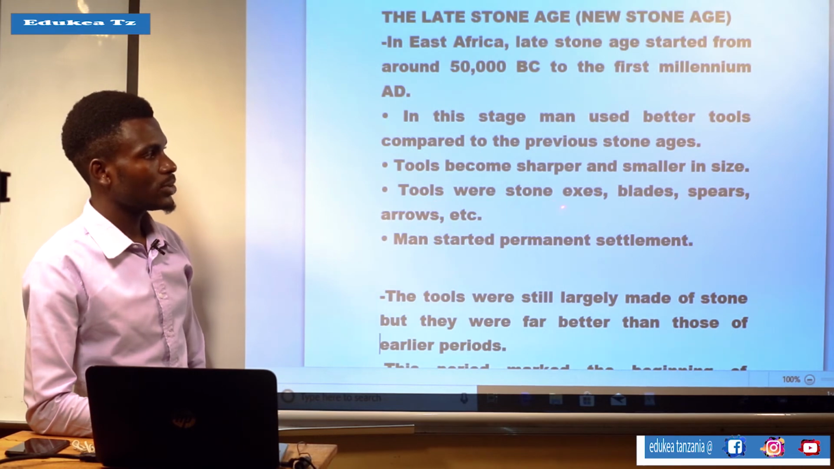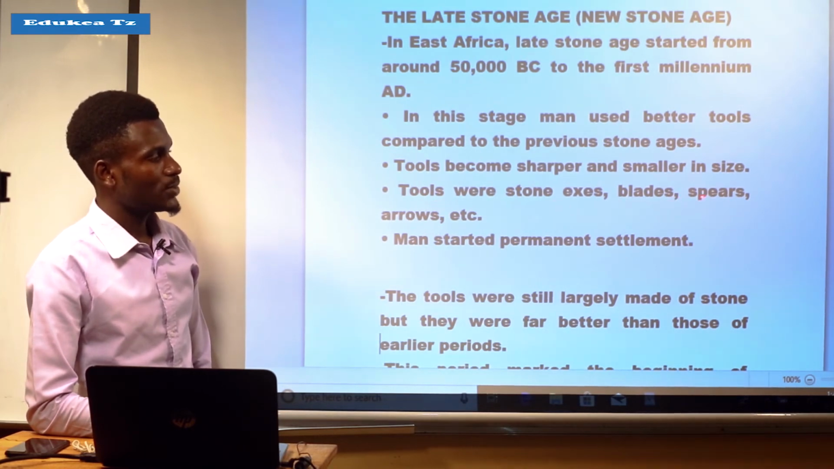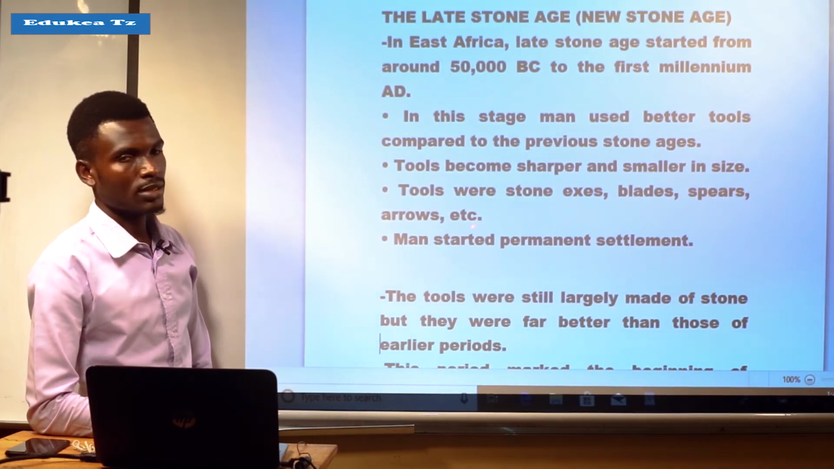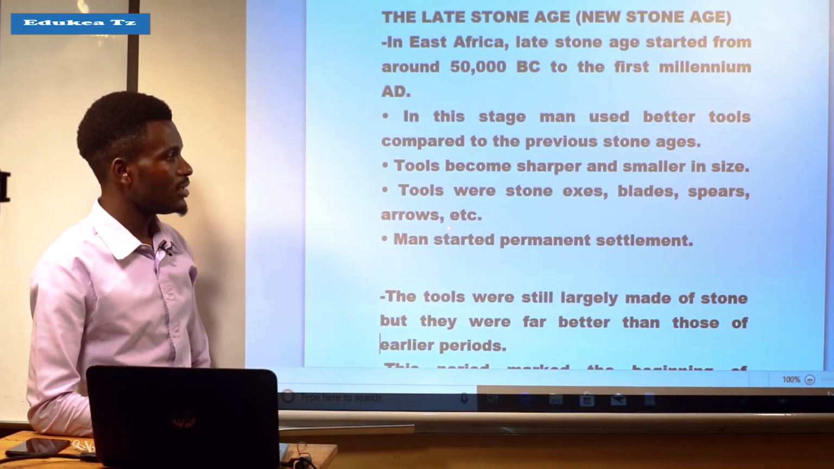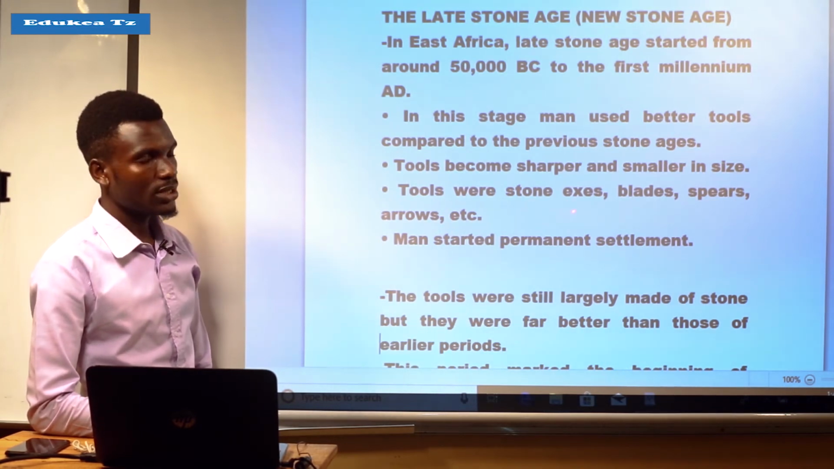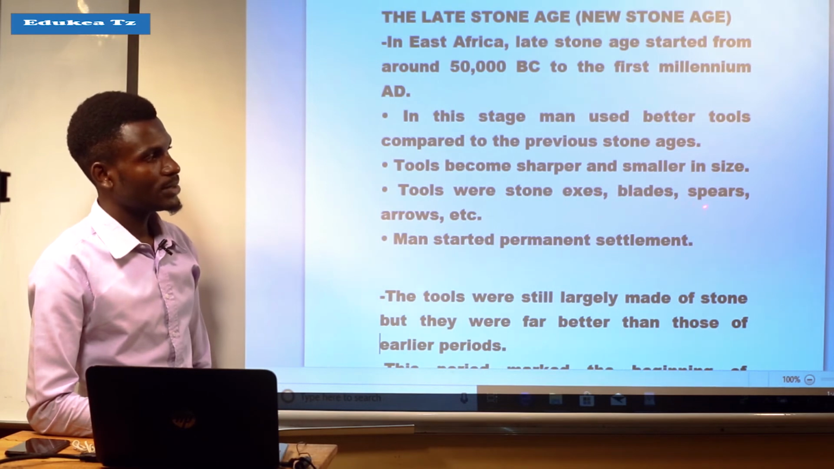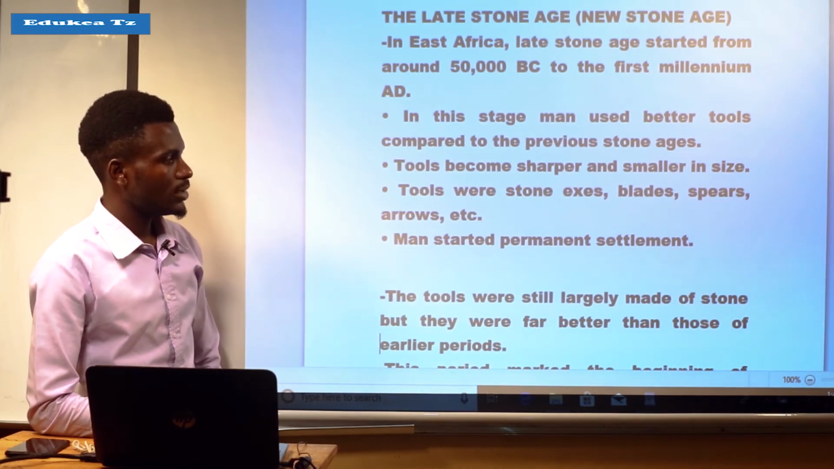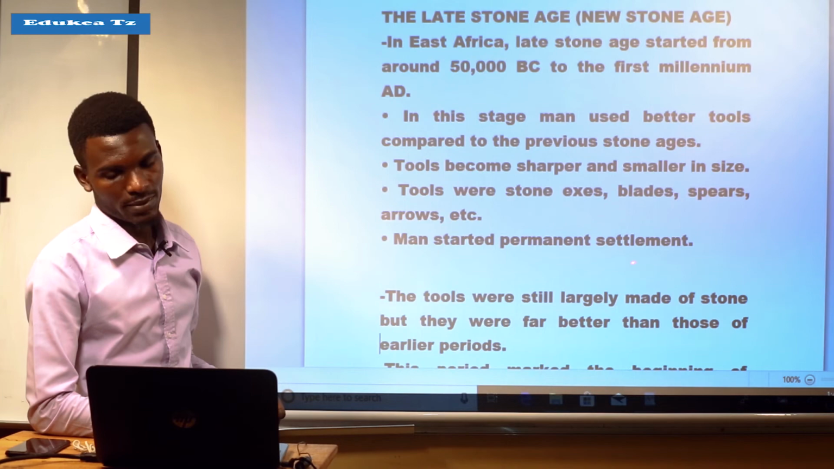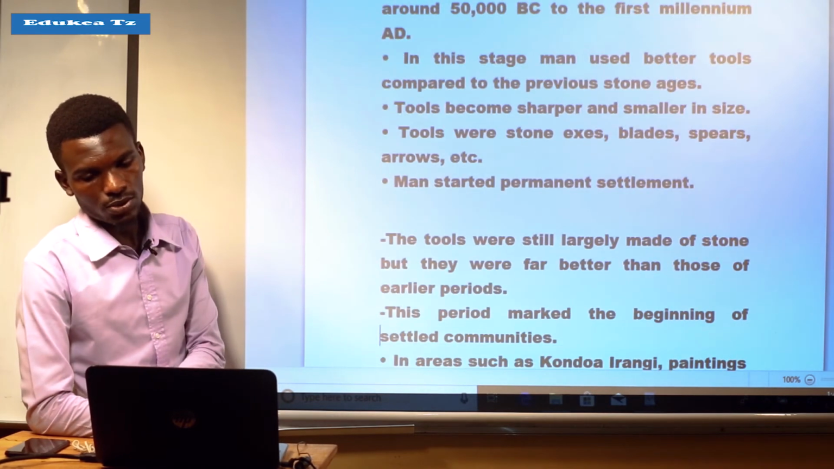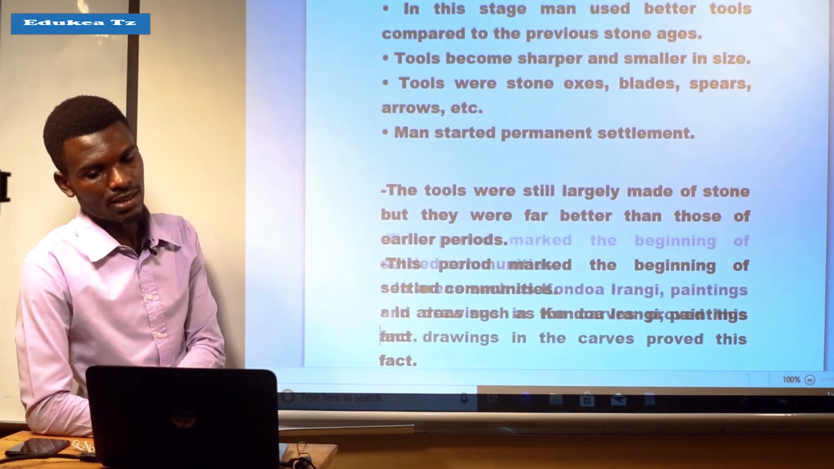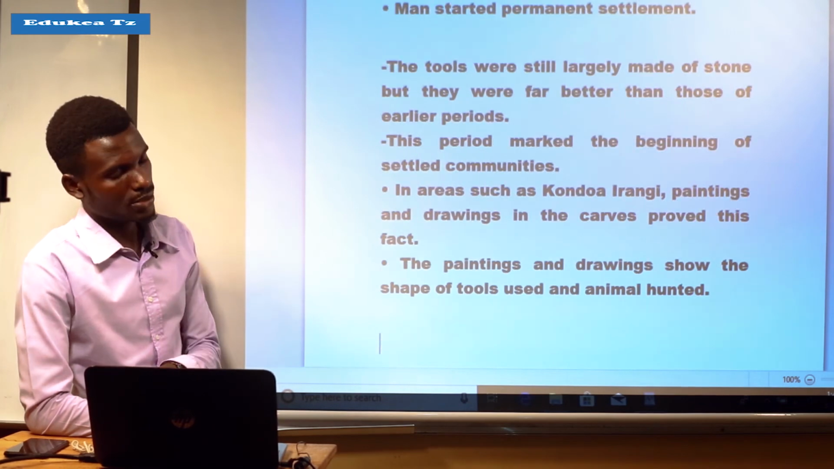Also, tools were stone axes, blades, spears, and arrows. And man started the permanent settlement. I mean, the late Stone Age is when man started to live in permanent settlements.